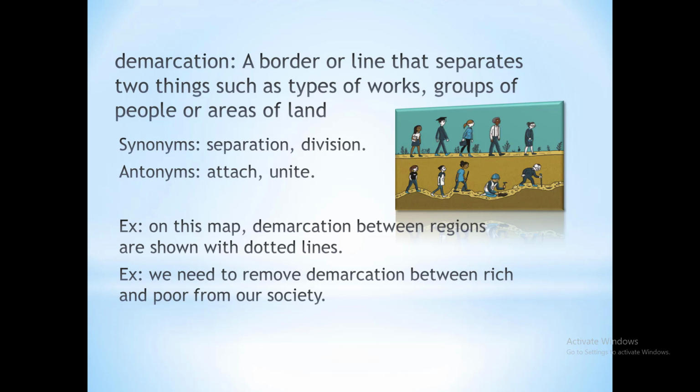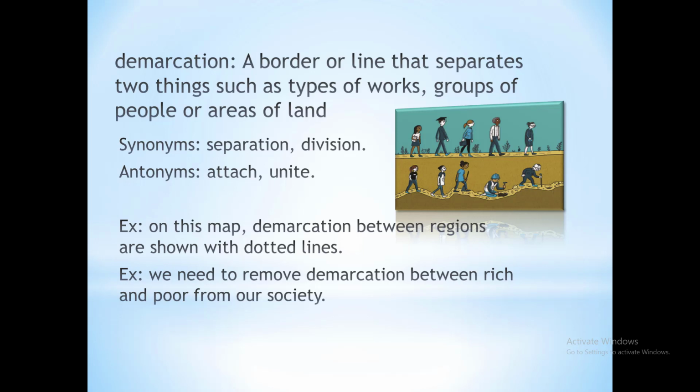All right, see the first example, which says on this map demarcation between regions is shown with a dotted line. Means there is a map and the division between two regions or countries is shown with dotted lines. Okay, see the next example. We need to remove demarcation between rich and poor from our society. Yes, we need to do this. We need to remove this division of rich and poor from our society so that everyone can live with their honor. I hope you have understood this.